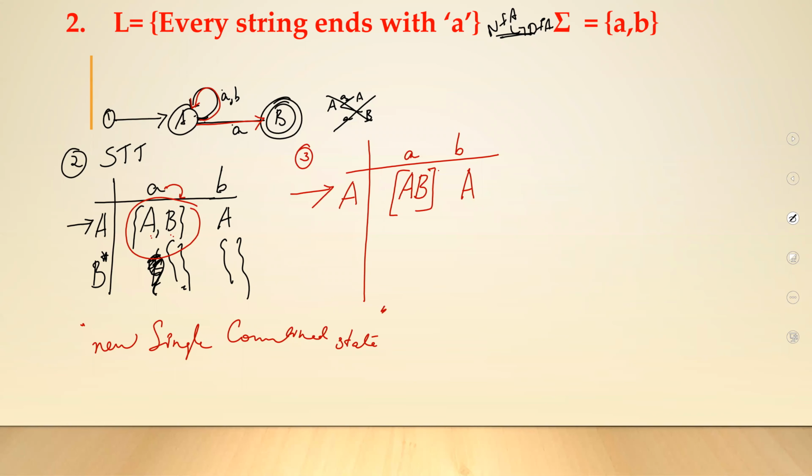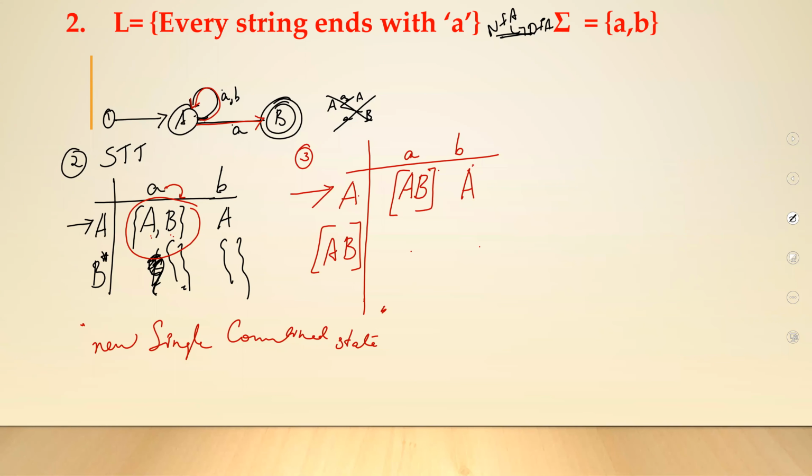Now take each entry in my row and make it a column. So I will have a new column called AB. This is a new state, and I need to write transitions even for that. The next I encounter is A. Anyway, I have A over here, so I need not write it again. Now let us write entries for this new state.